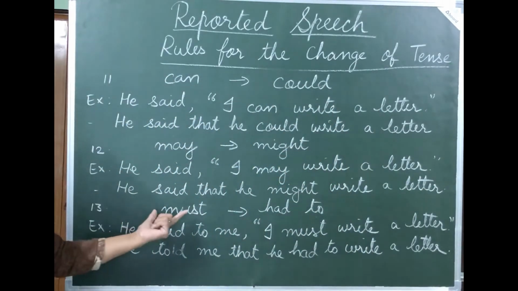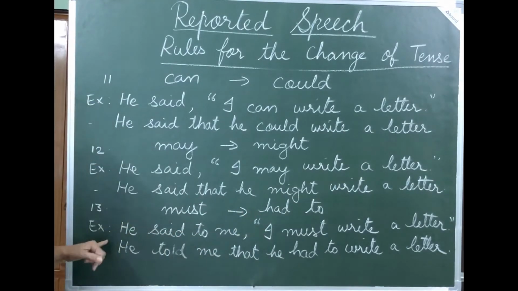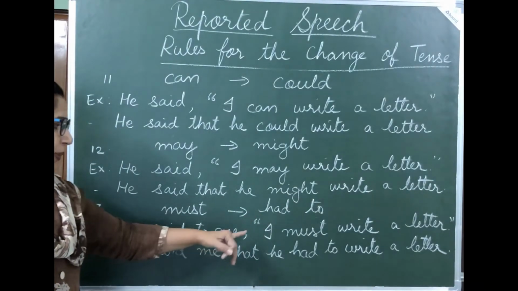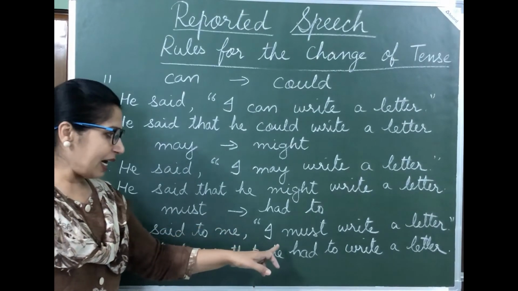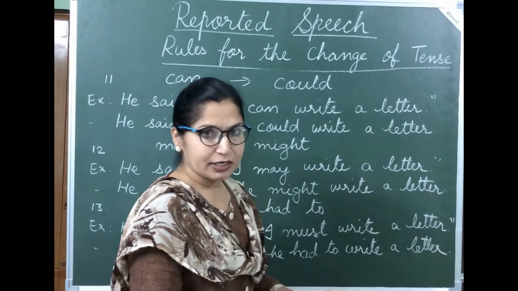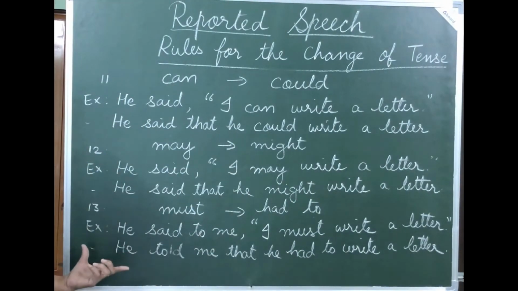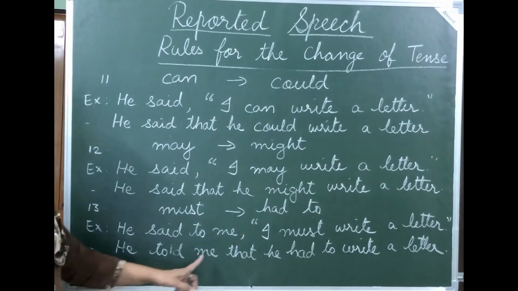Next one, must changes into had to. He said to me, "I must write a letter." Now how do we convert this into indirect speech? He told me that.